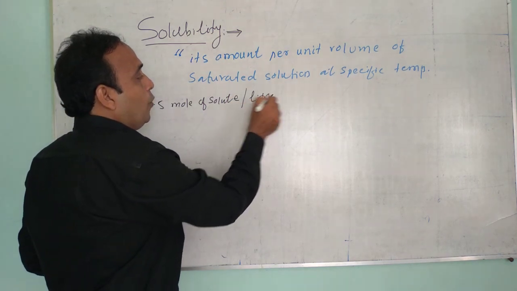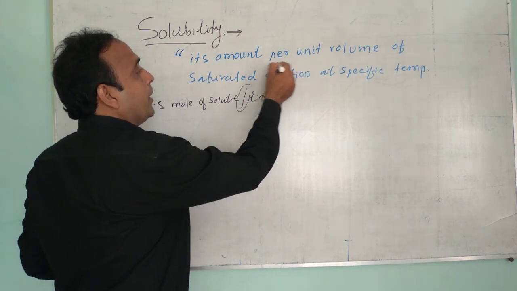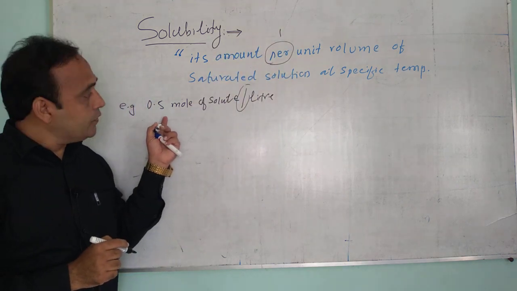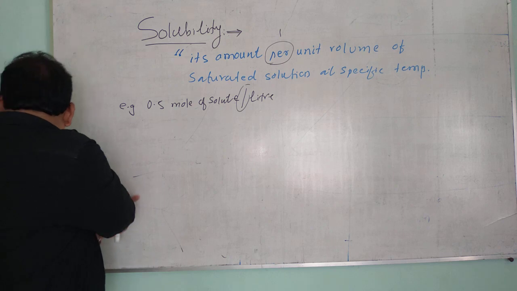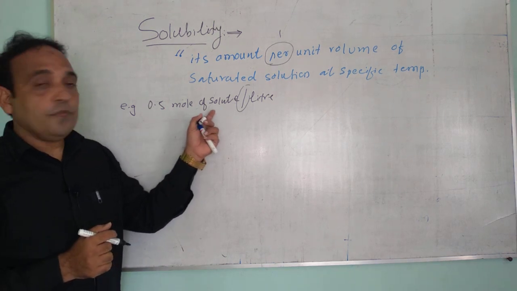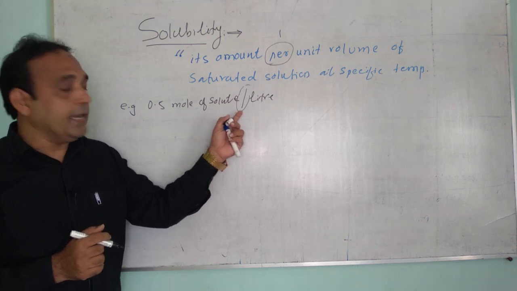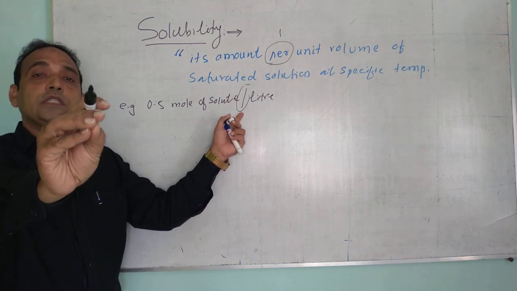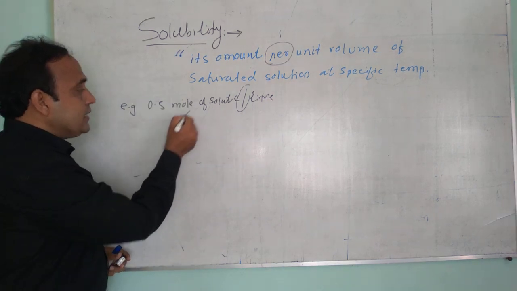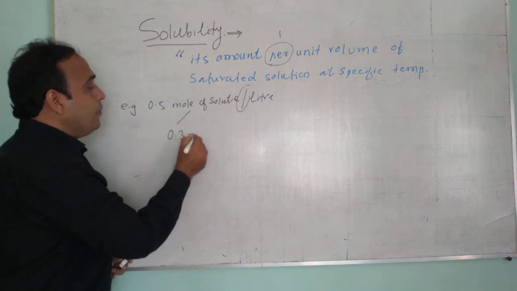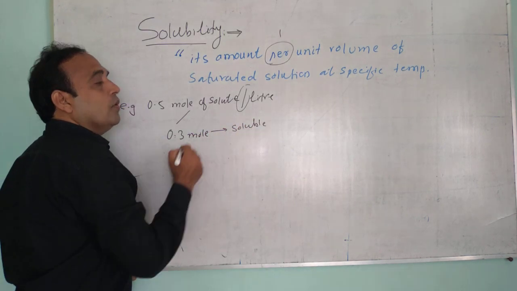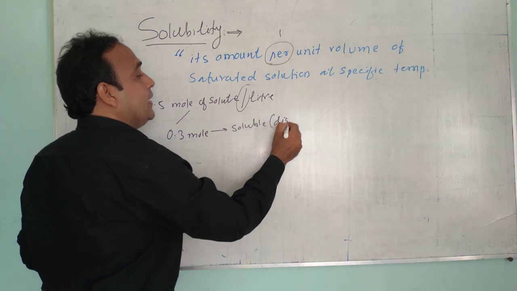Per means 1, here per means 1. 0.5 moles of solute dissolve in 1 liter of solvent. Out of this, suppose 0.3 moles get soluble, 0.3 moles get dissolved.